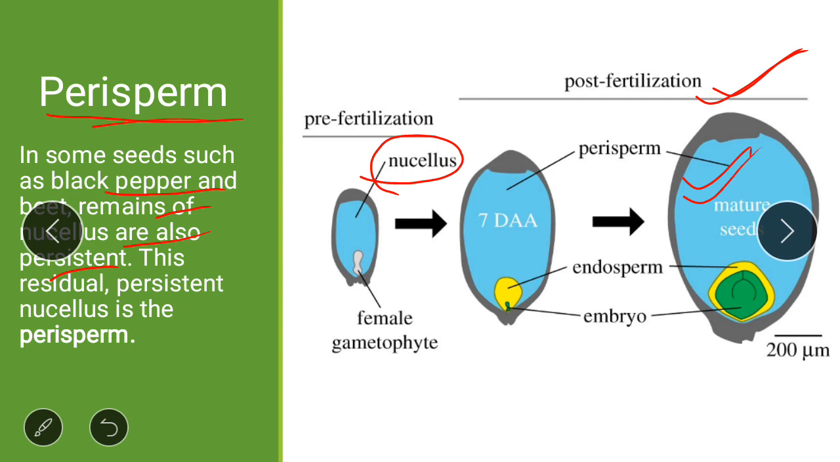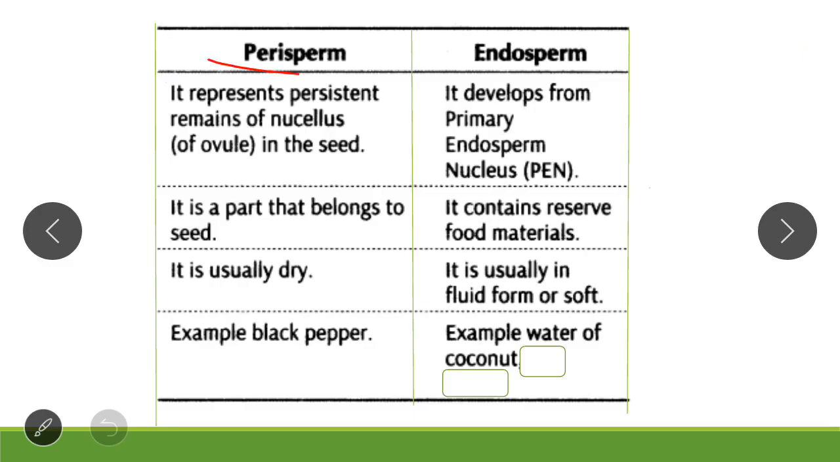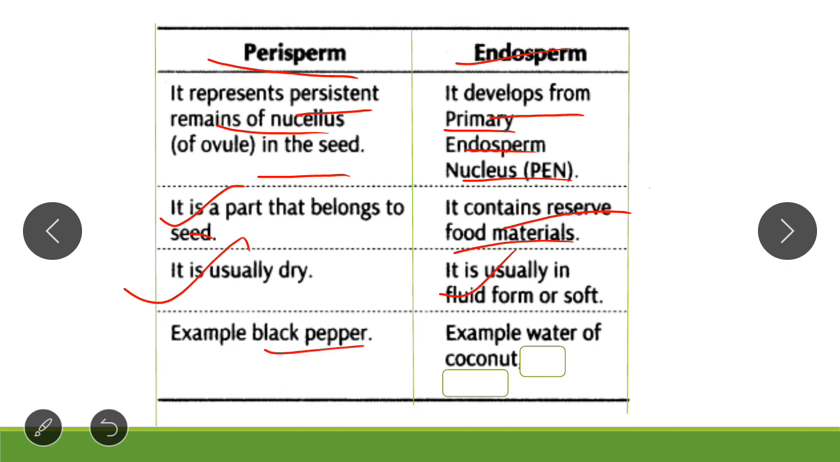So what is the difference between perisperm and endosperm? Let's see. Perisperm represents persistent remains of nucellus in the seed, and endosperm develops from primary endosperm nucleus. Perisperm is a part that belongs to the seed, and endosperm contains reserve food material. Perisperm is usually dry, endosperm is soft. Example of perisperm is black pepper. Example of endosperm is coconut water.